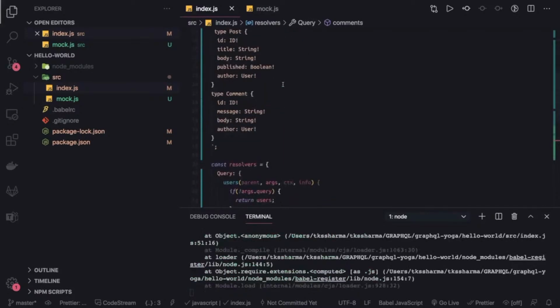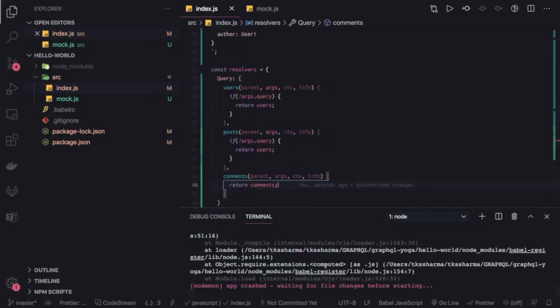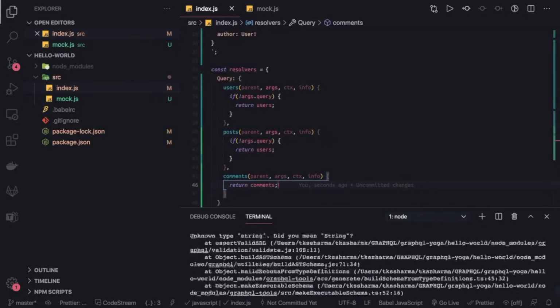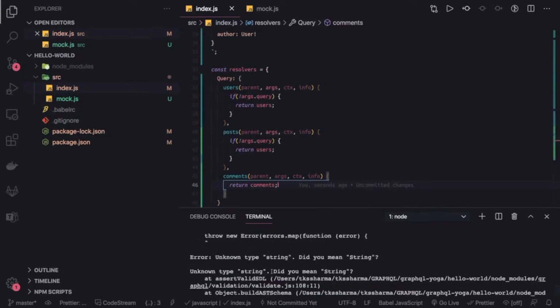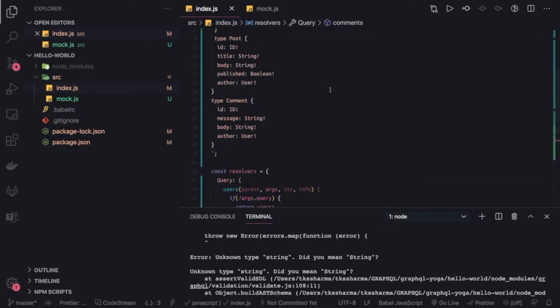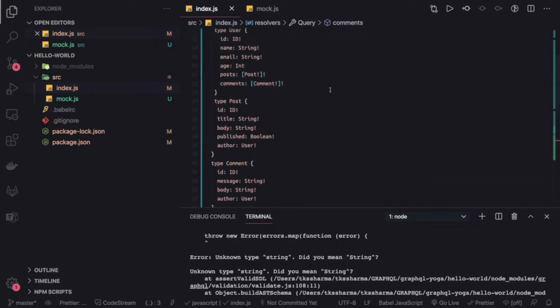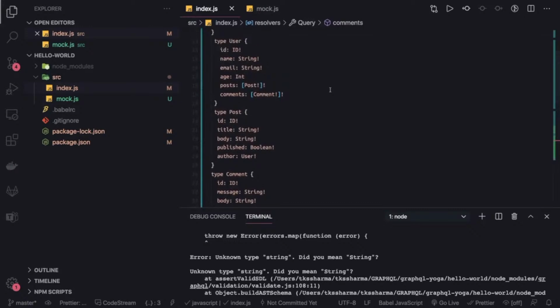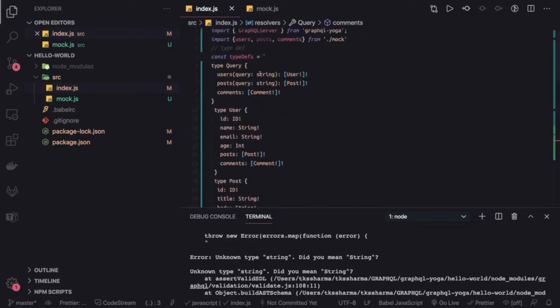Okay, let's see what the error is here. Did you mean string? Okay, unknown type, somewhere we have return string in small letters. Is it? I don't see.